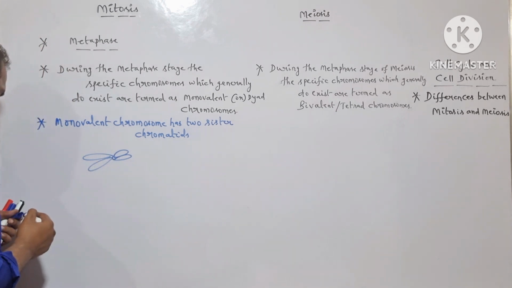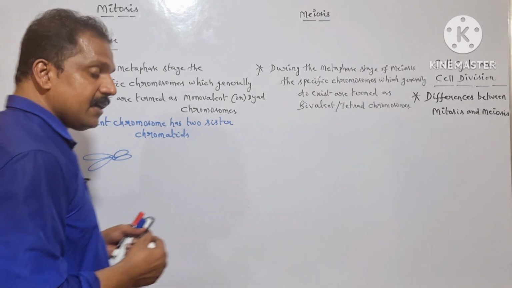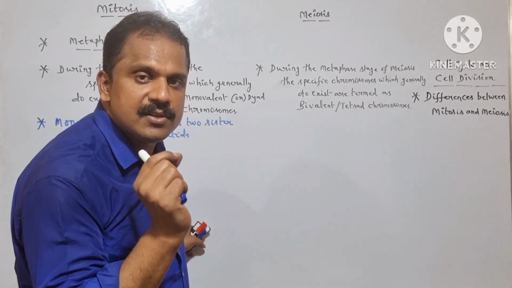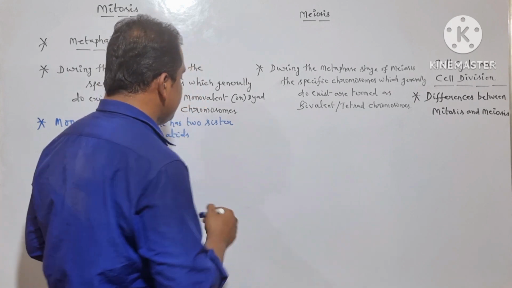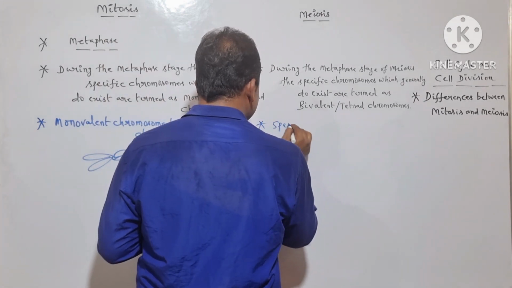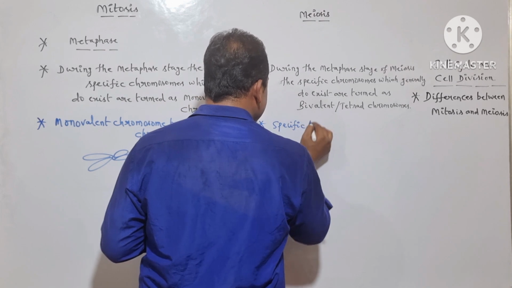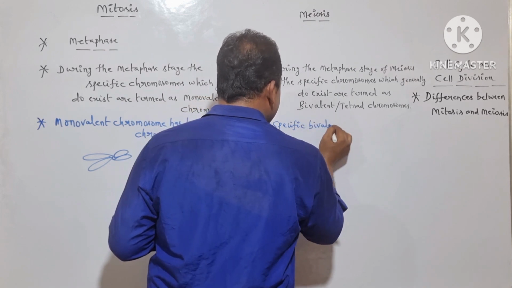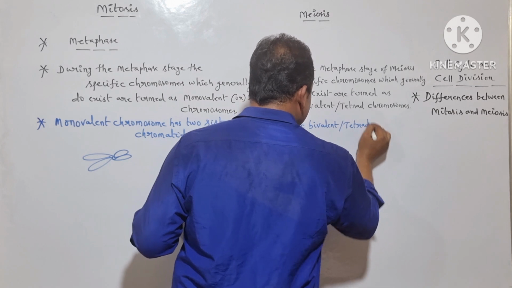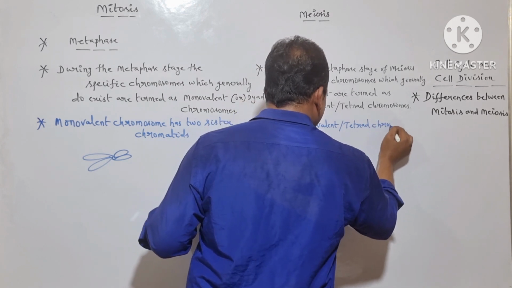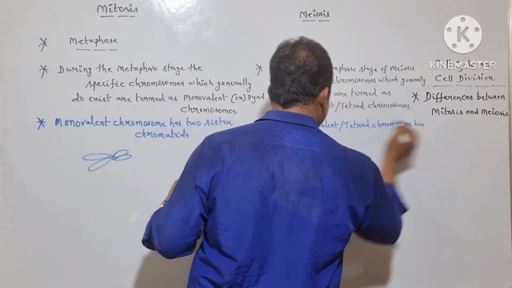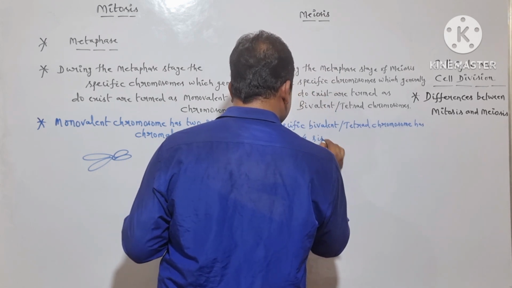So here the monovalent chromosome or the dyad chromosome, basically it has two sister chromatids. But whereas in case of the metaphase stage of meiosis, the specific bivalent or the tetrad chromosome, it has four sister chromatids. Specific bivalent or tetrad chromosome has four sister chromatids.